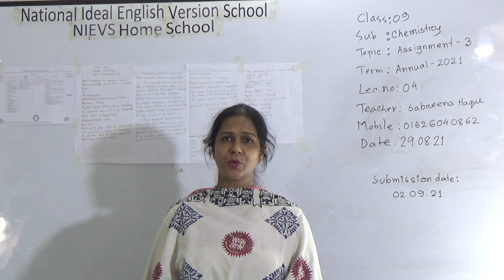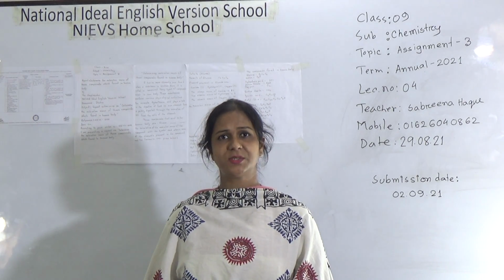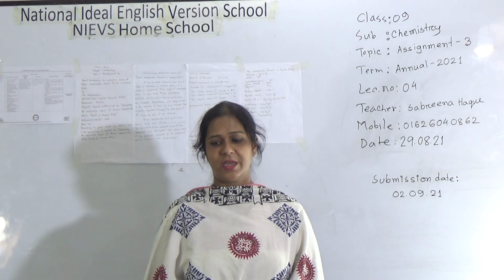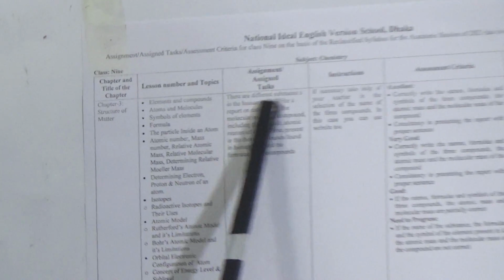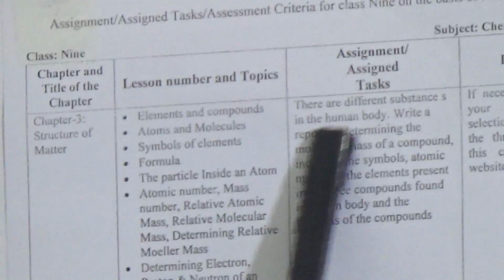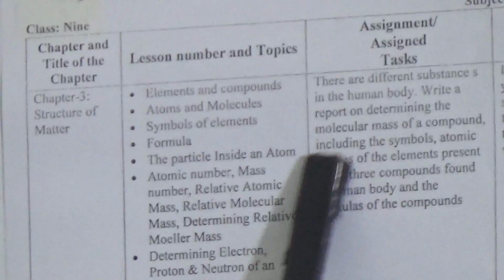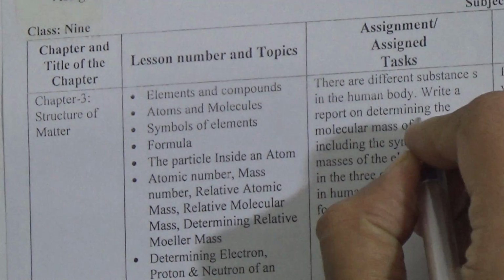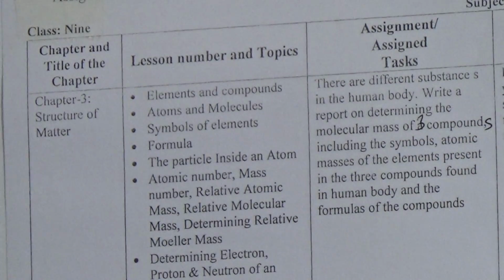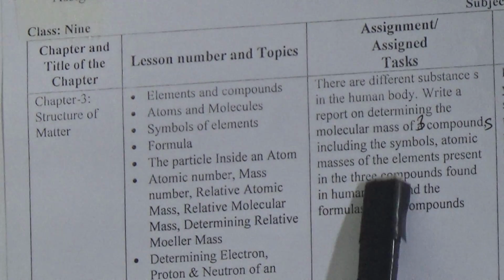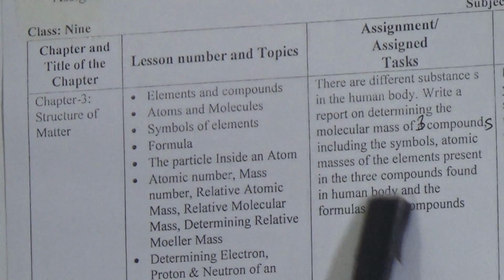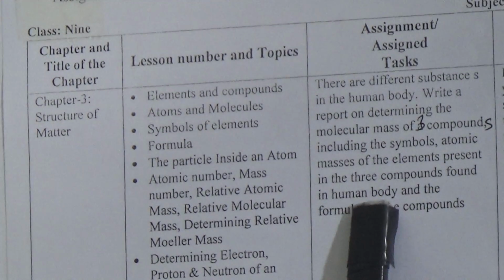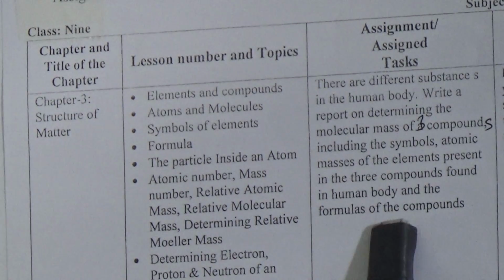Dear students, today I am going to take a chemistry class for class 9 students based on assignment 3, and let us move to today's topic. Dear students, there are different substances in the human body. Write a report on determining the molecular mass of 3 compounds, including the symbols, atomic masses of the elements present in the 3 compounds found in the human body and the formulas of the compounds.